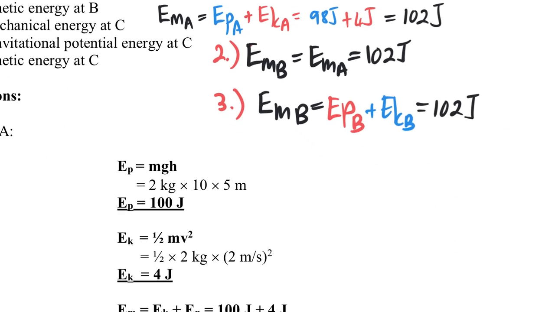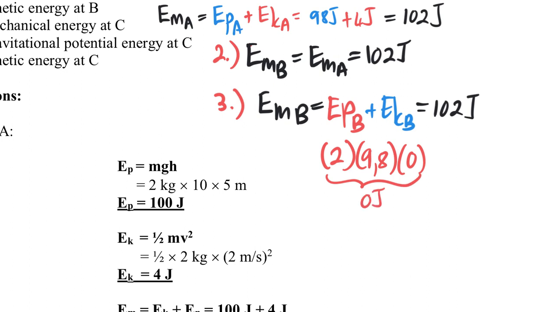And because the height at B is 0, we know that the mass is 2 kilograms, g is 9.8, but at B, the height is 0. So therefore, the potential energy is 0 joules. That's why we call it the zero potential, plus the kinetic energy at B equals 102 joules. So therefore, EK at B is 102 joules.